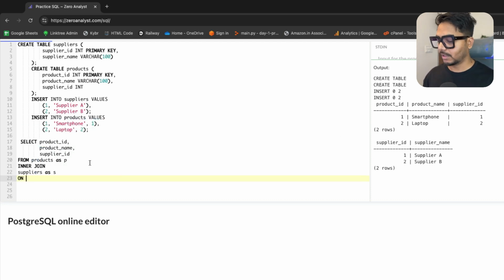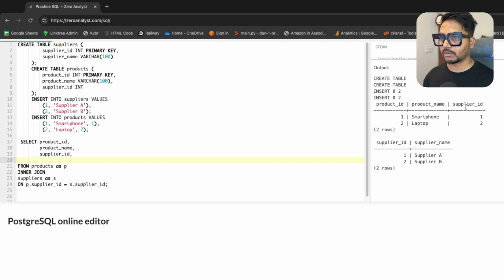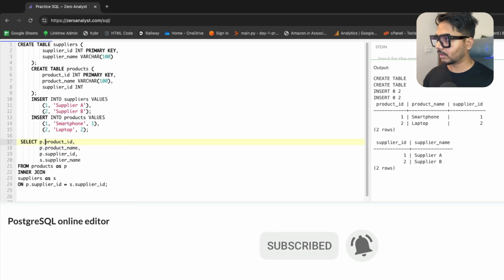I'm joining on P dot supplier ID equals S dot supplier ID. This is fine. Now I just need to select one more column, which is supplier name from the S table, so S dot supplier name. The rest comes from the product table: P dot product name, P dot product ID.